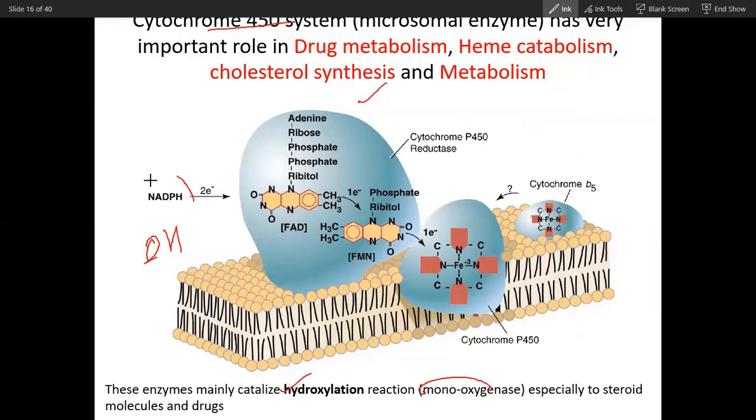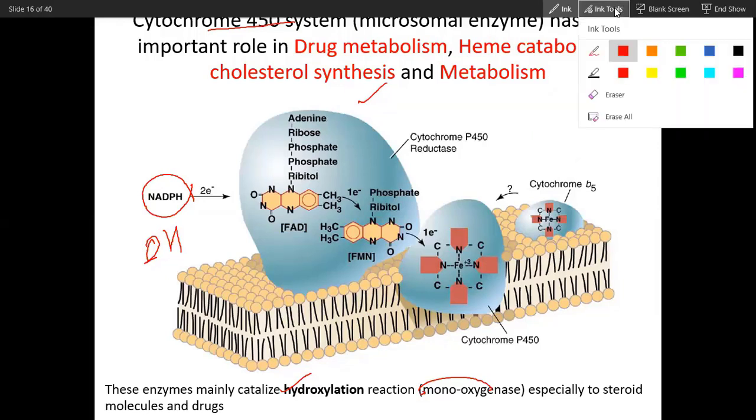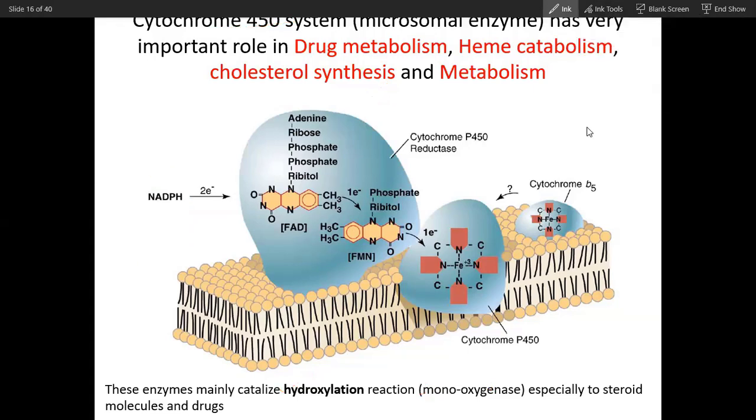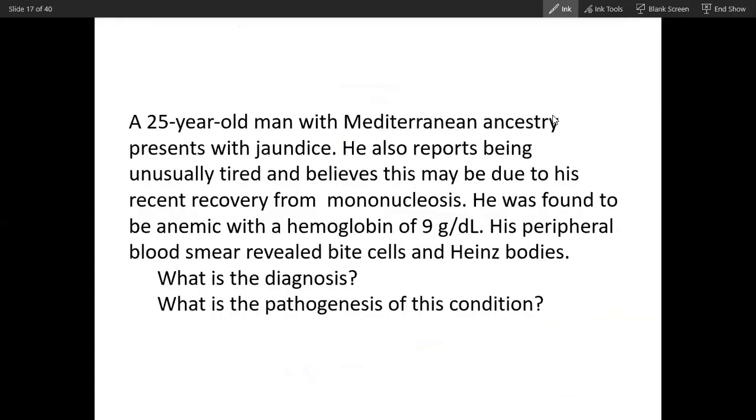Yes? Yes, please. So did you understand? If you don't understand, I can repeat. Whatever you don't understand, let me know. Okay. These are easy chapters, but very important chapters. Very easy, not that difficult. You can see NADPH being utilized by this enzyme.